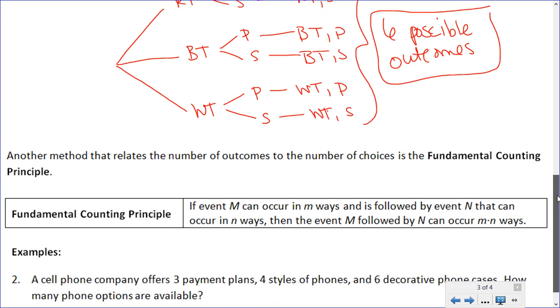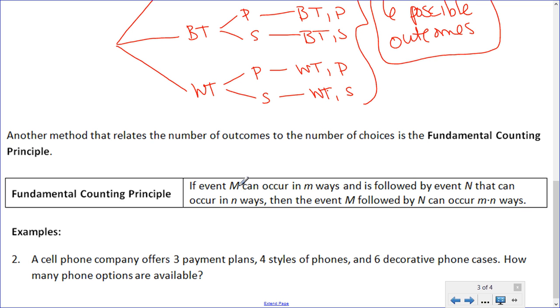So we use the fundamental counting principle, which says that if event M can occur in m ways and is followed by event N that can occur in n ways, then the event M followed by N can occur m times n ways. So this just says if you have something that has a certain number of outcomes and you have another event that follows it that has some other number of outcomes, to find how many outcomes there are for the two events combined, we just multiply those two numbers.